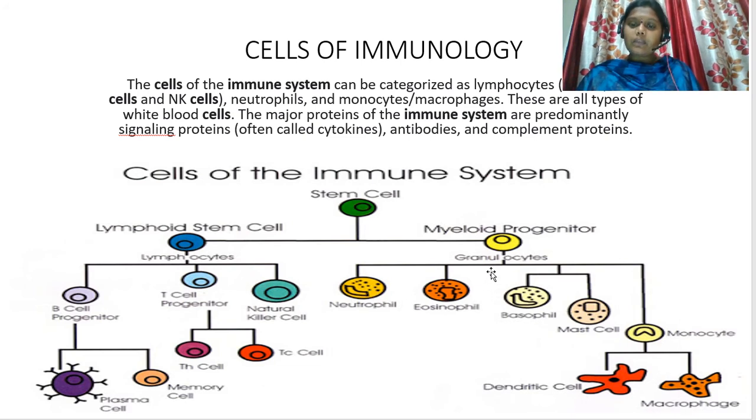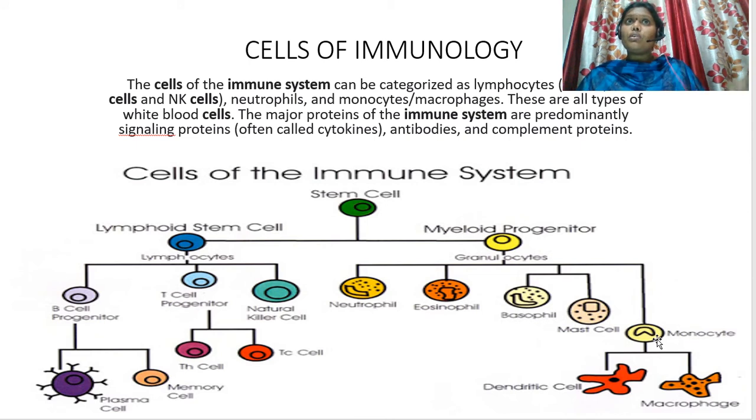That's why the name granulocytes has been given. And these granulocytes are further categorized into neutrophils, eosinophils, basophils, mast cells, and other unknown cells.